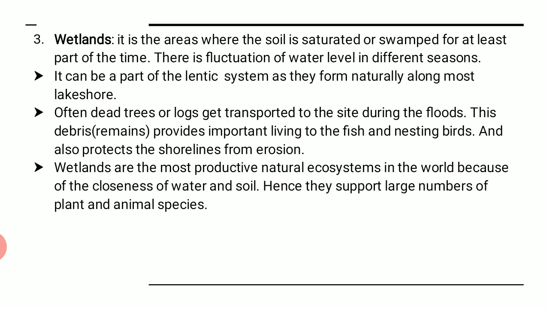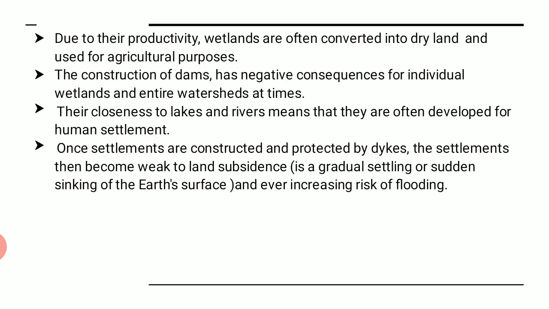And the third one is the wetlands. It is a kind of land area where the moisture is much, where the water proportion can be seen, and it can be found on the shores of lakes or ponds, and it's very good for the plants and many animal species. So this is about the wetland.